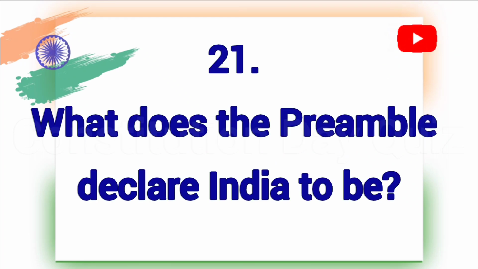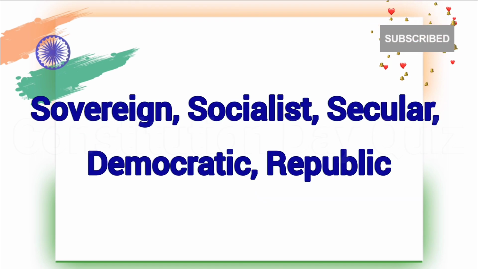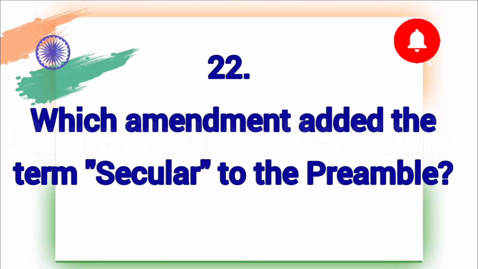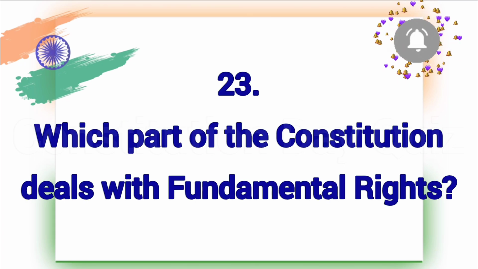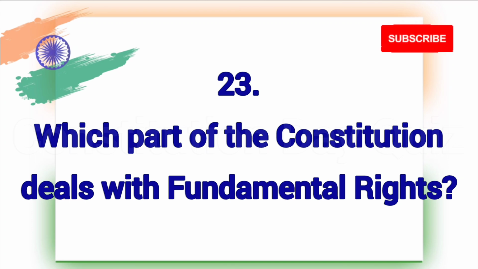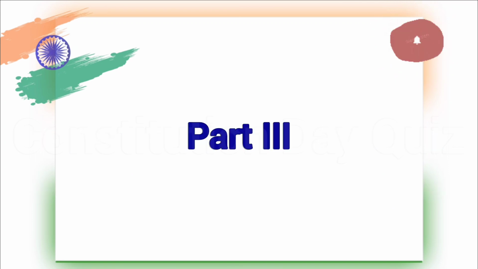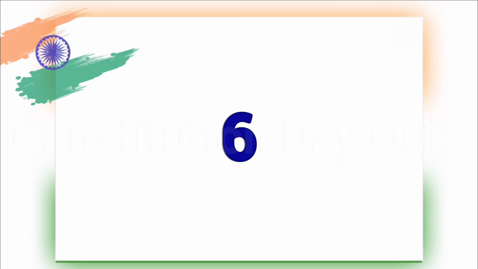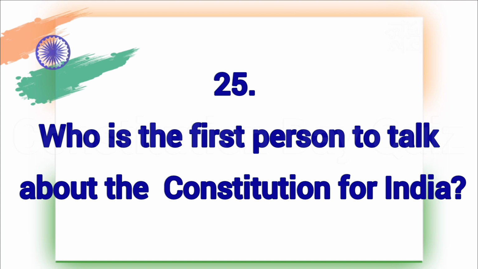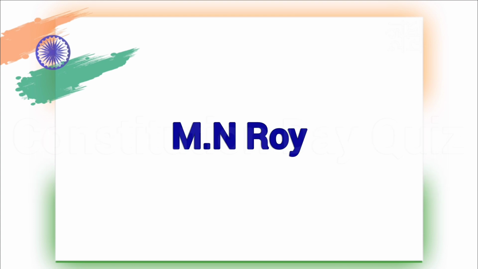What does the Preamble declare India to be? Sovereign, socialist, secular, democratic republic. Which amendment added the term secular to the Preamble? 42nd Amendment in 1976. Which part of the Constitution deals with the fundamental rights? Part 3. How many fundamental rights are guaranteed? 6. Who is the first person to talk about the Constitution for India? M.N. Roy.